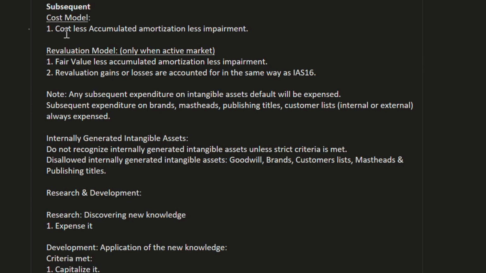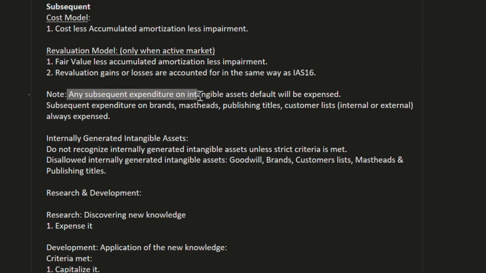So under cost model, cost less accumulated amortization less impairment. Revaluation model only when active market, fair value less accumulated amortization less impairment. Revaluation gain or loss are accounted in the same way as we study in that IAS 16. So here now